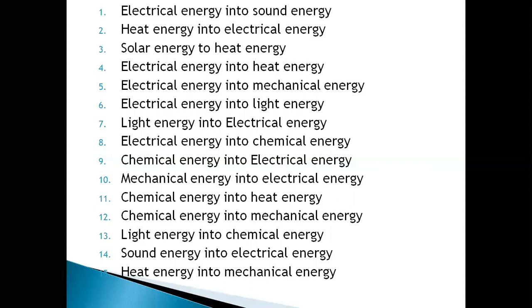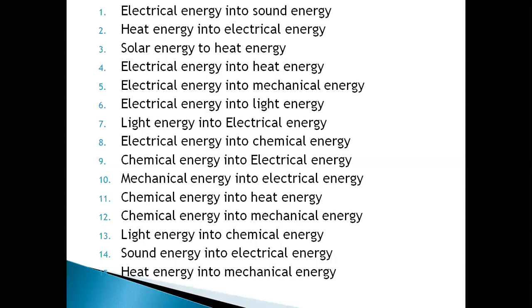Next we have light energy into chemical energy. See, plants get light energy from the sun, and they prepare their food themselves. So in photosynthesis, plants prepare their food using light energy, and that light energy is stored in them in the form of chemical energy.